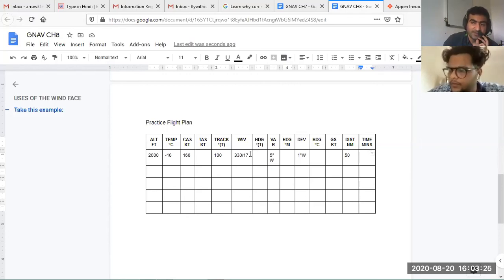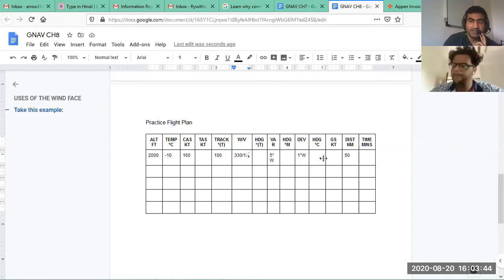Your anticipated wind forecast is 330 at 17 knots, so that you can analyze what heading you want to be on. Deviation is 1 degree west. Using that heading, you can fill in the CDMVT, and then you have to find the ground speed also and the time, because the distance to travel is 50 nautical miles at 2000 feet. Yes, sir, I remember that.